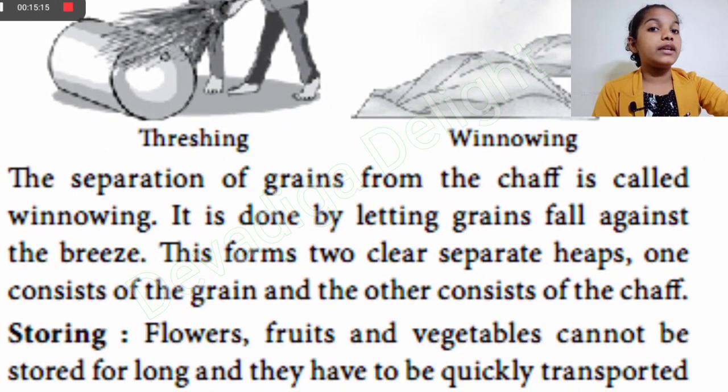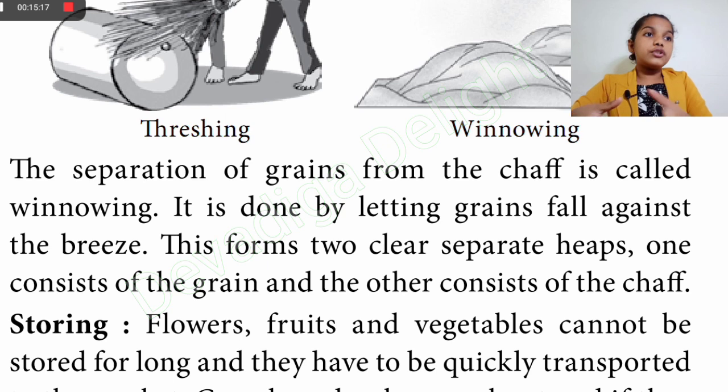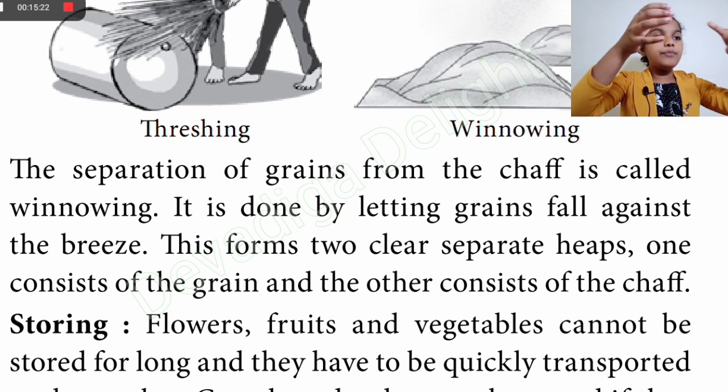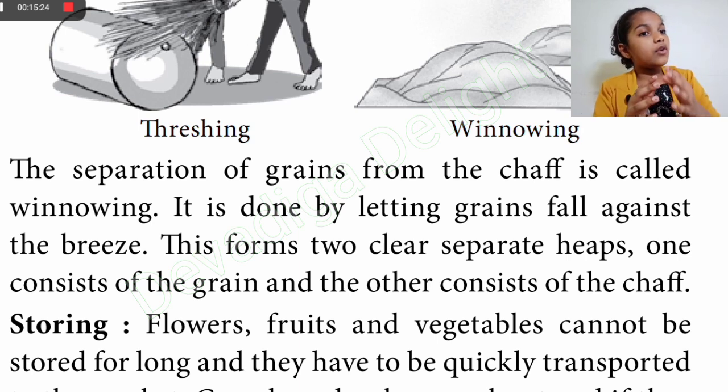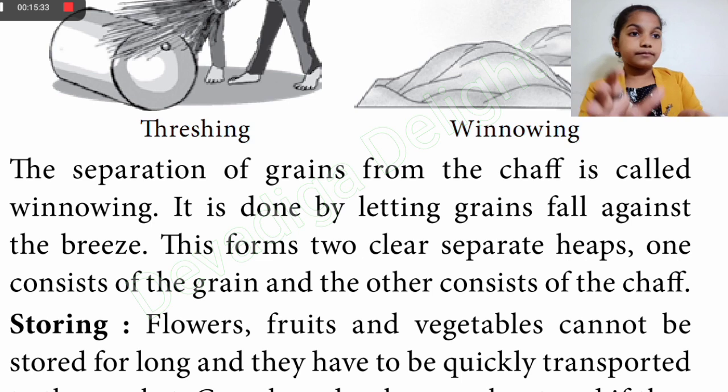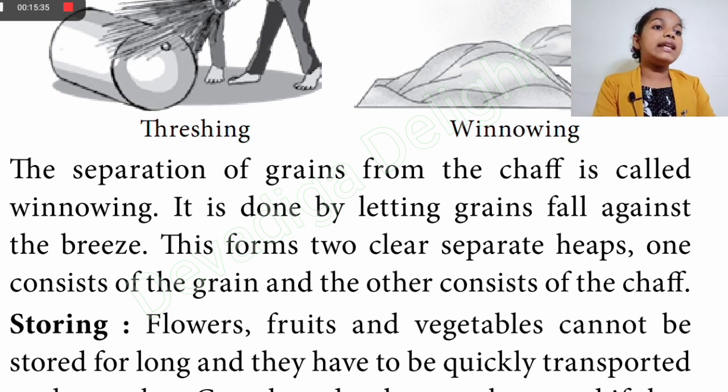And next is winnowing. How is winnowing done? You should take the seeds and drop them from up high. Then the seeds will form in one area. So there will be two clear heaps. One will contain the grain and one will contain the chaff.